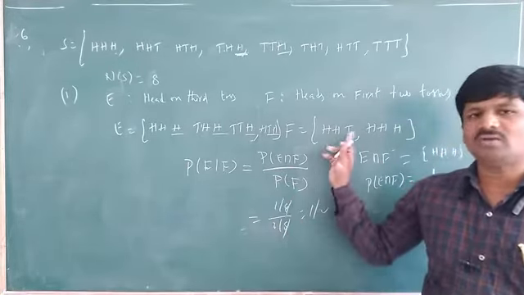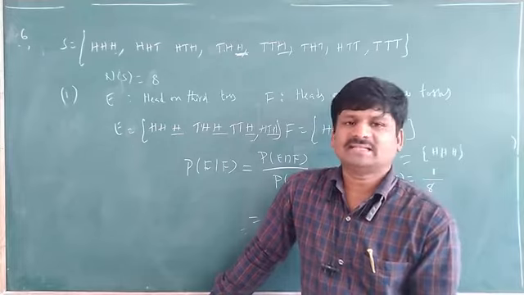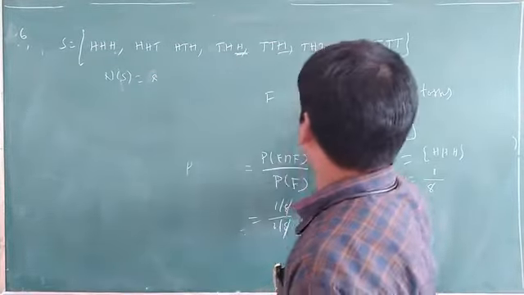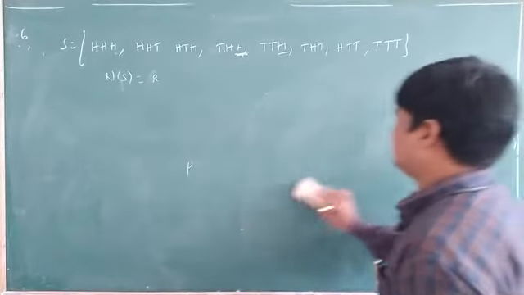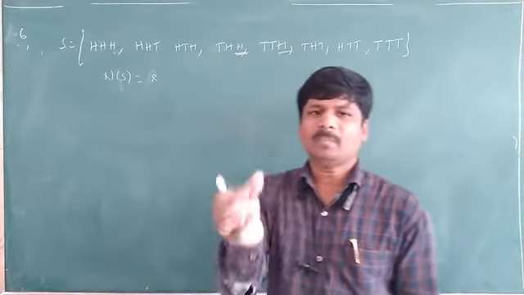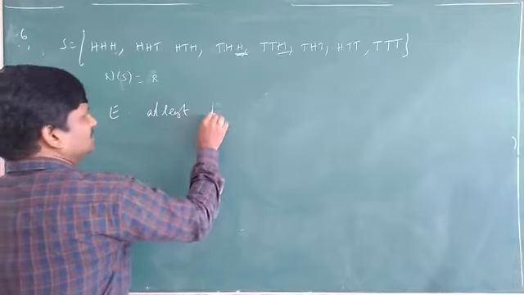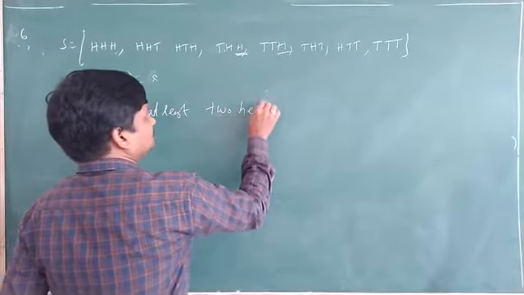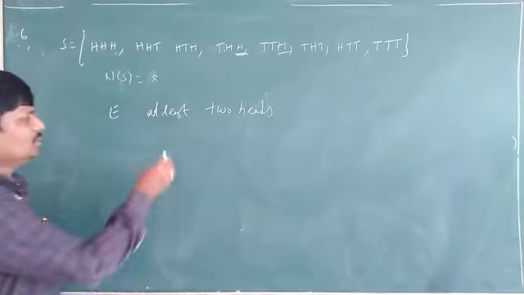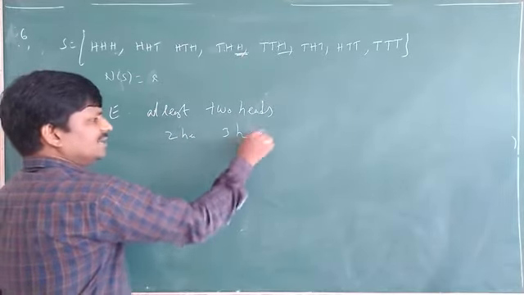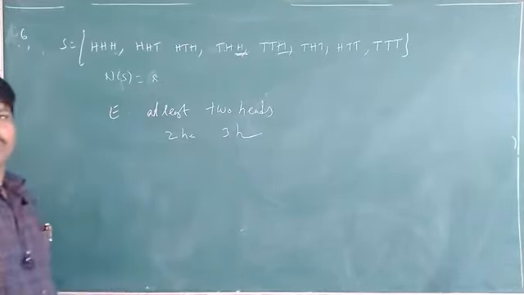Like this. See, what is the second question given here? At least 2 heads. What is at least 2 heads? That means minimum 2 heads. At least 2 heads means 2 heads, and 3 heads also. Just see what is E here.